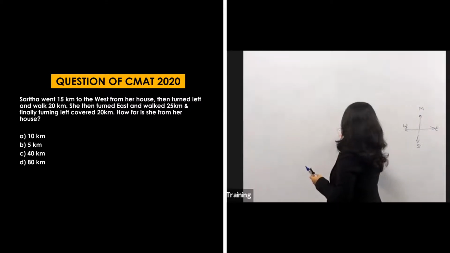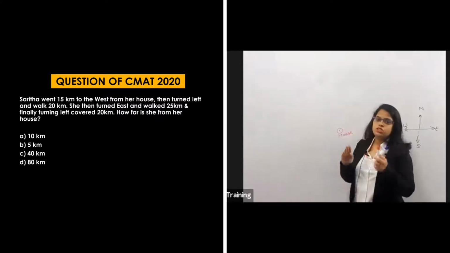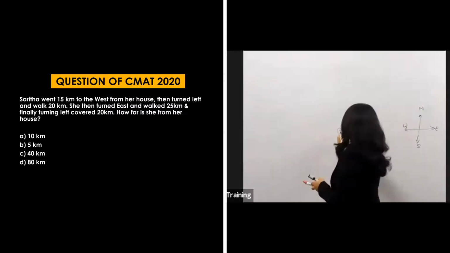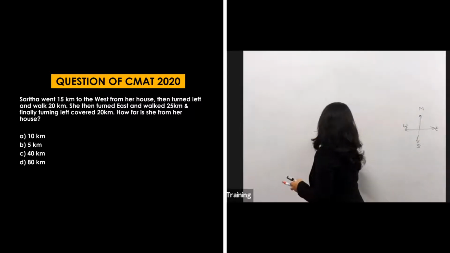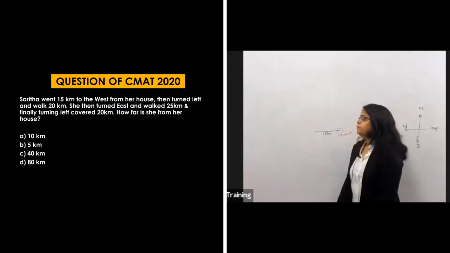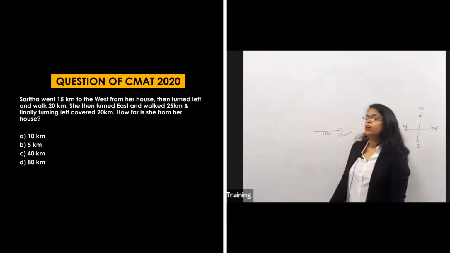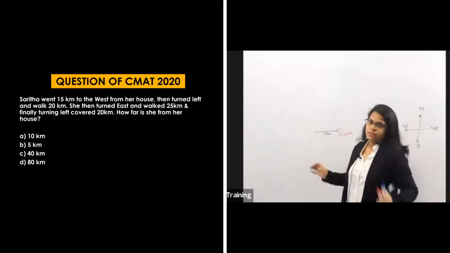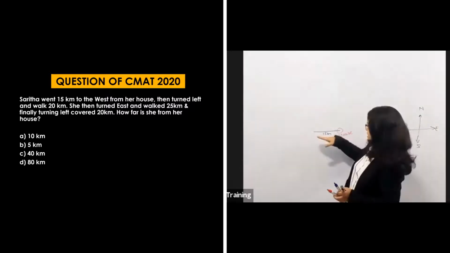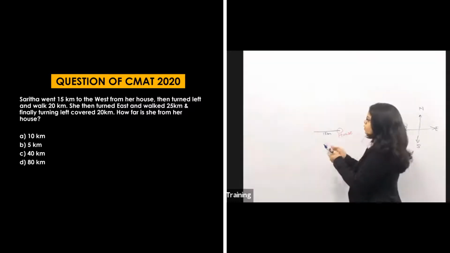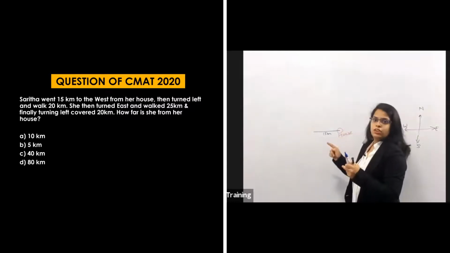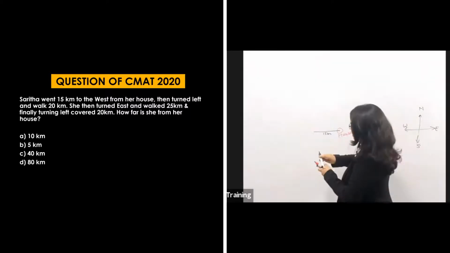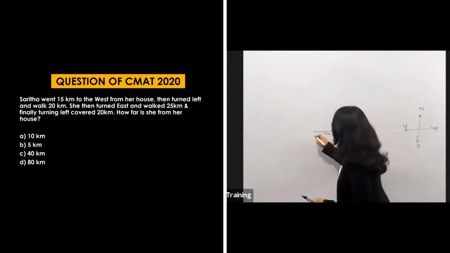This is the point where her house is. She is going in the west 15 km. Where is the west? Left side. After that, she turns left and walks 20 km. If she is facing west, what will be her left? Left means anti-clockwise. So how will anti-clockwise go? It comes this side. That means her left will be downward and it is 20 kilometers.